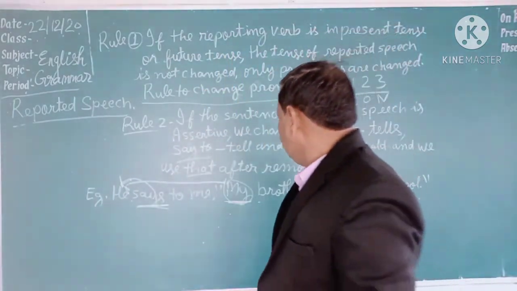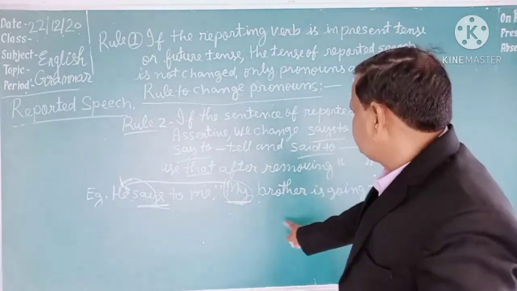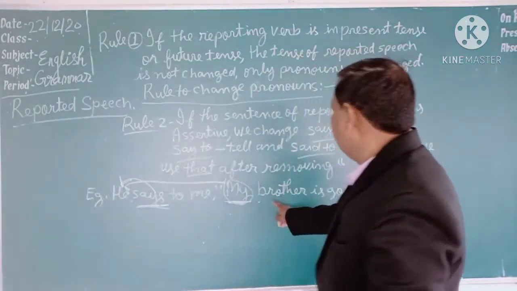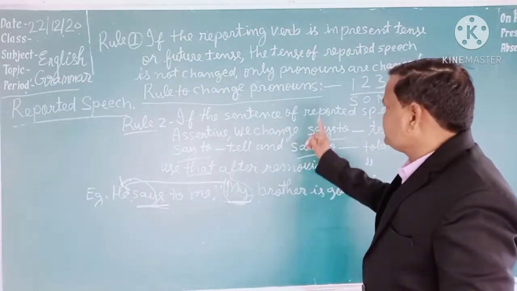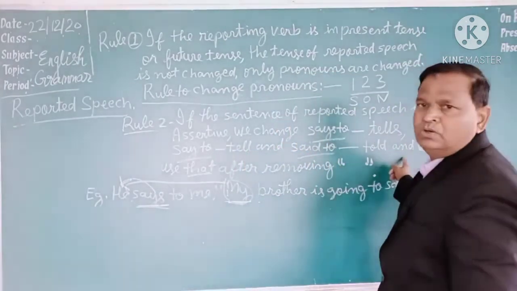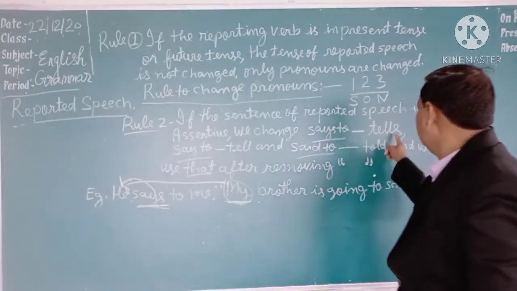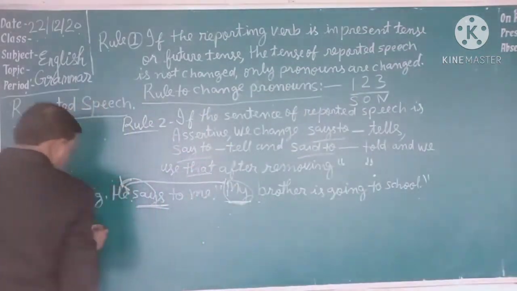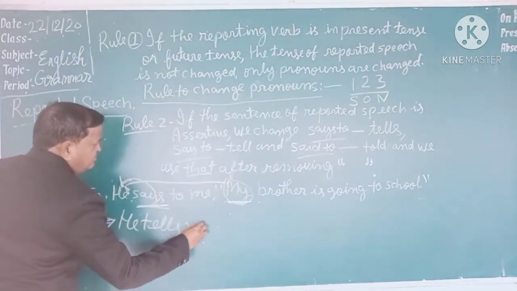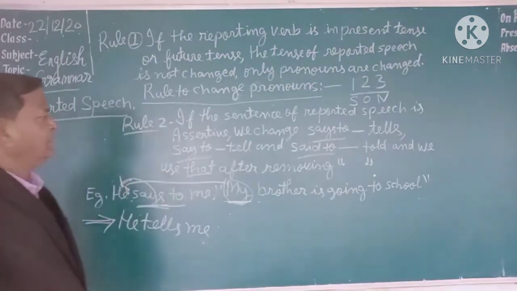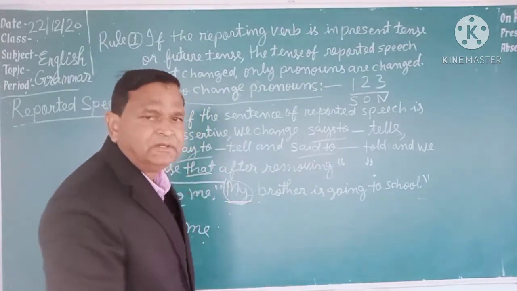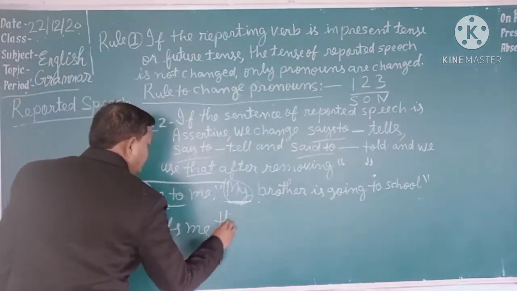The second thing we have to see is what type of sentence it is. Let's see. "My brother is going to school." It is a positive sentence, an affirmative sentence, meaning an assertive sentence. In the case of an assertive sentence, says to is changed to tells, say to into tell, and said to into told. Here says to has come, so we will change it according to the rule to tells. So now let's change the answer. He tells me. In the case of an assertive sentence, after removing the inverted comma, we use that. He tells me that.